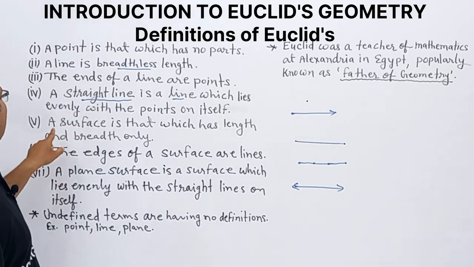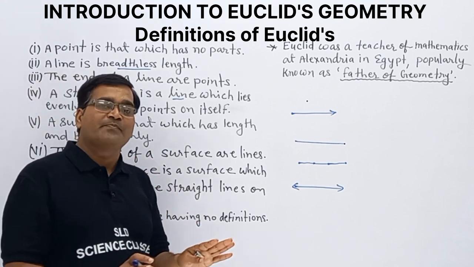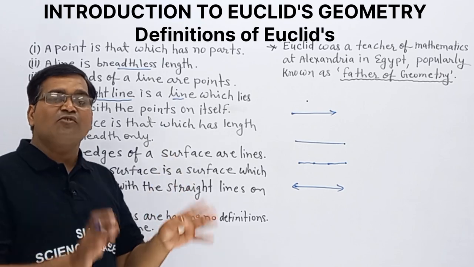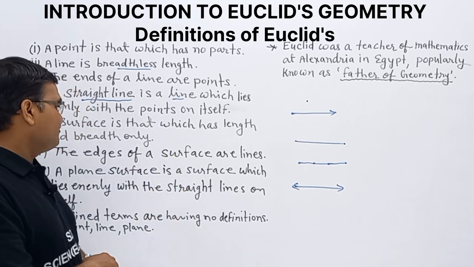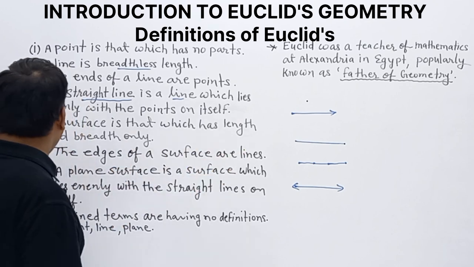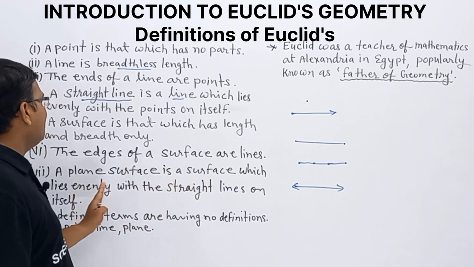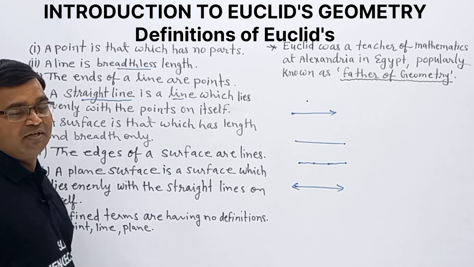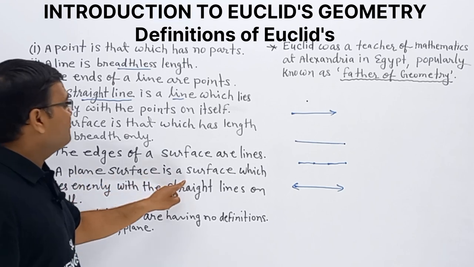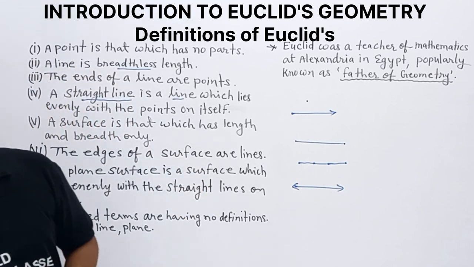Next, a surface is that which has length and breadth. The edges of a surface are lines. And a plane surface is a surface which lies evenly with the straight lines on itself.